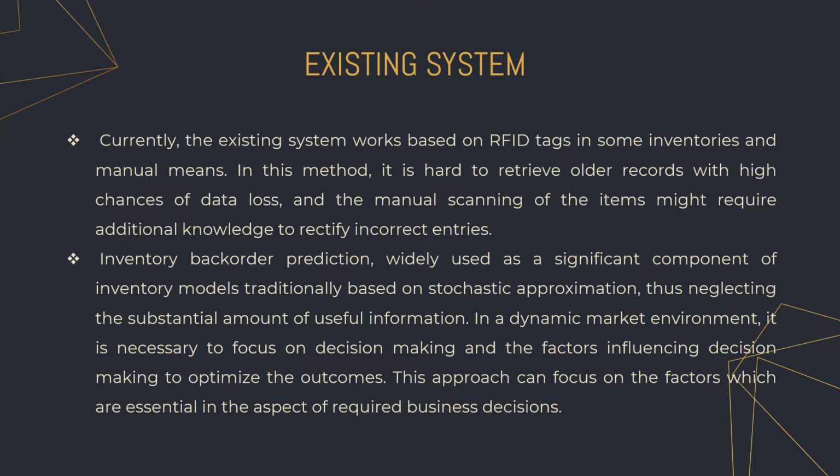What does the existing system have in hand for us? Currently the existing system works on an RFID tag base, where in some inventories we still do have manual entries. In this method, it is hard to retrieve old records with high chances of data loss, and the manual scanning of items might require additional knowledge to rectify incorrect entries. This could also increase your labor costs.